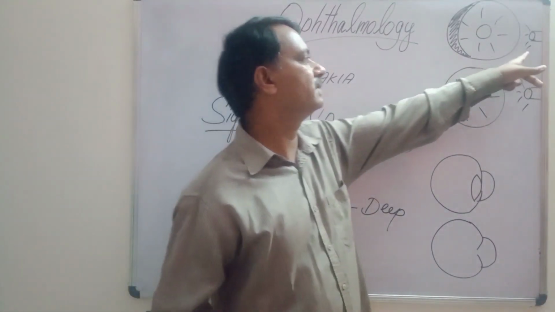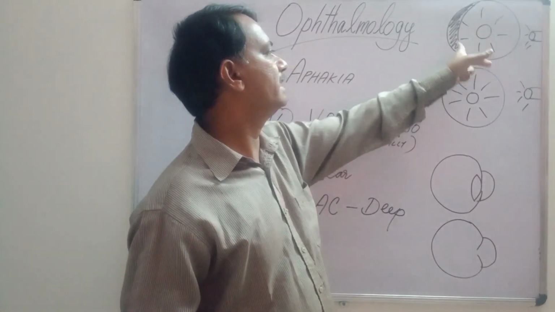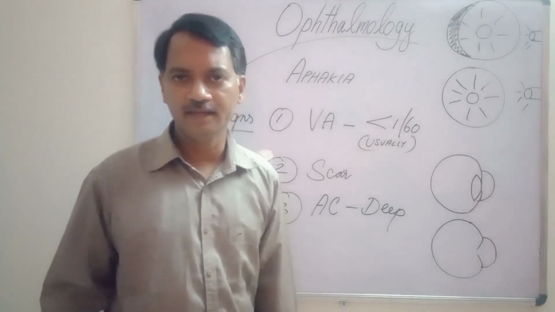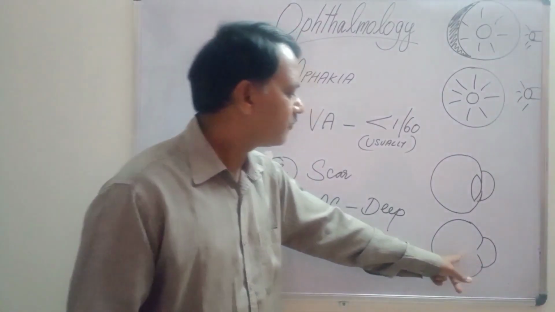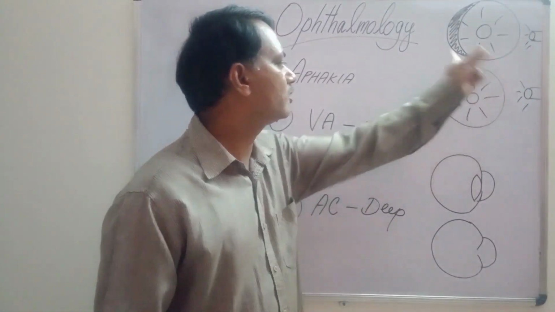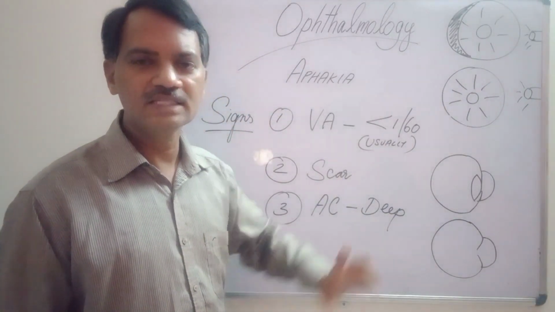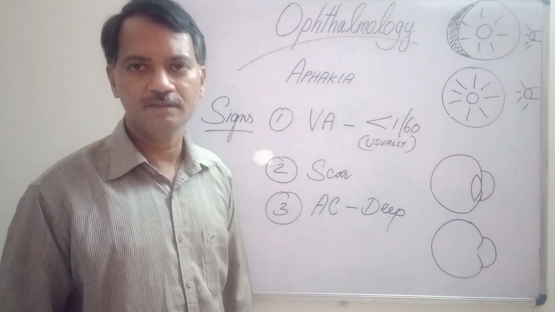When you put light from the temporal side, you can see a small crescentic shadow on the nasal iris. This is normal. When the iris falls back like this, you will not see any shadow at all in the iris. So this proves that the anterior chamber is deep in aphakia.